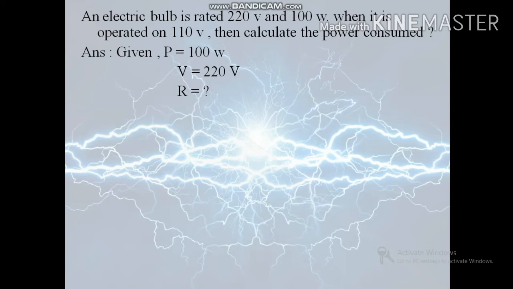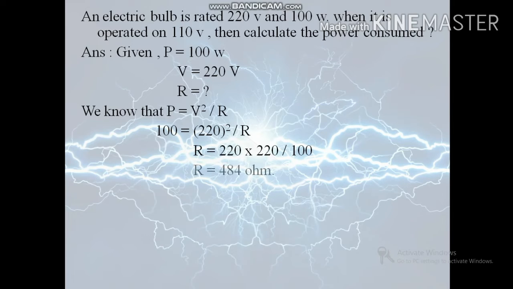Why? Because we know that power P equal to V square by R. So power is given 100, voltage 220 square by R, and by calculating this we got R equal to 484 ohm.